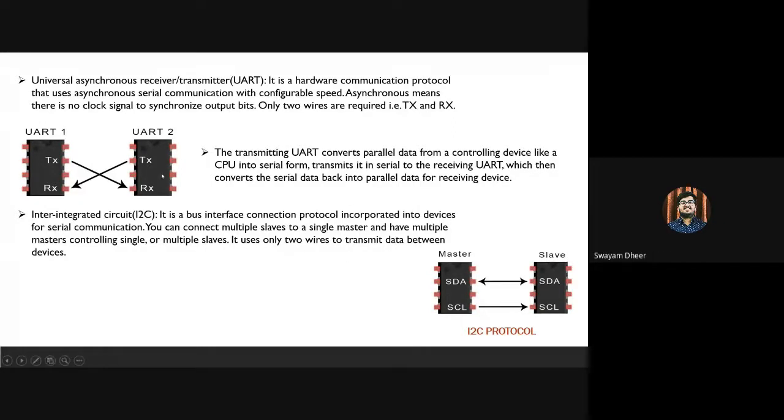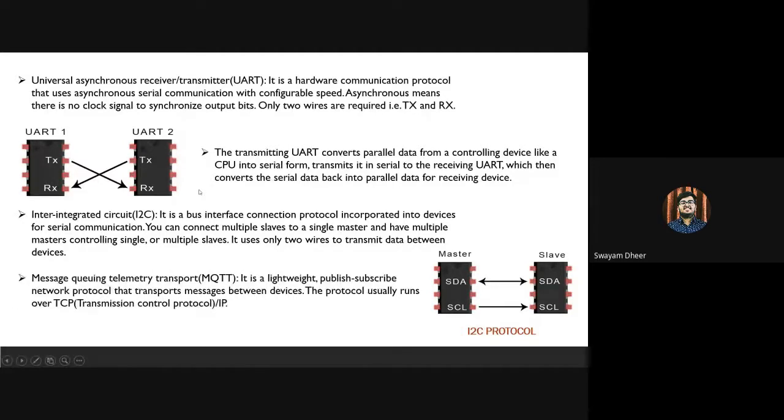So the next communication protocol I'm talking about is MQTT, that is the message queuing telemetry transport. It is a lightweight publish-subscribe network protocol that transmits messages between devices. The protocol usually runs over TCP, that is the transmission control protocol, /IP, that is the internet protocol. It can also run over any network protocol that provides ordered, lossless, and bidirectional connections.